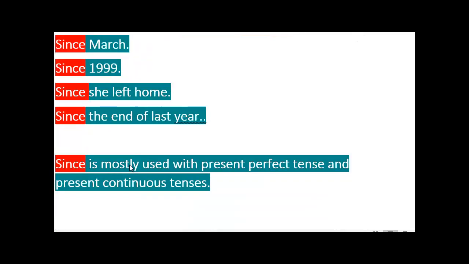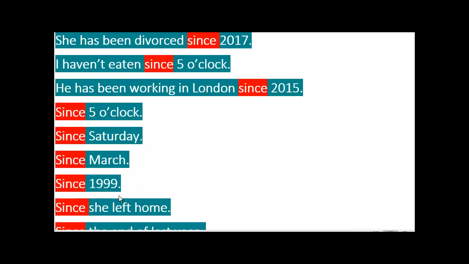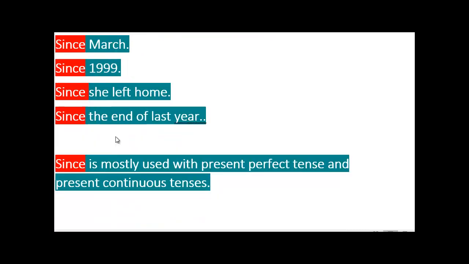So we can say that since is mostly used with the present perfect tense and present perfect continuous. So we talked about for, we talked about since.